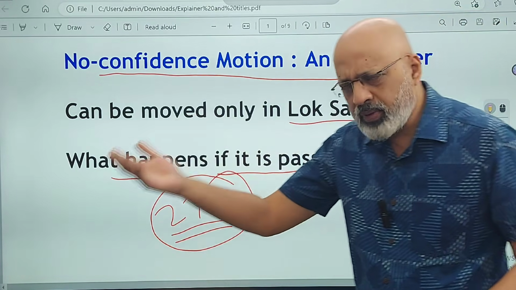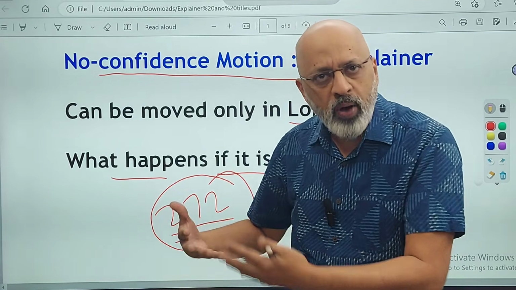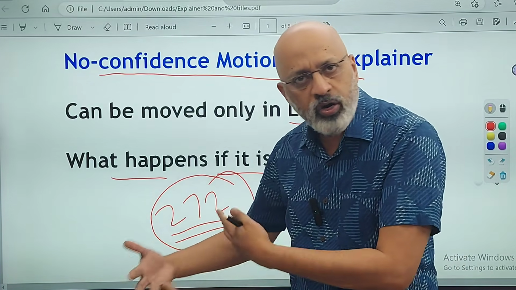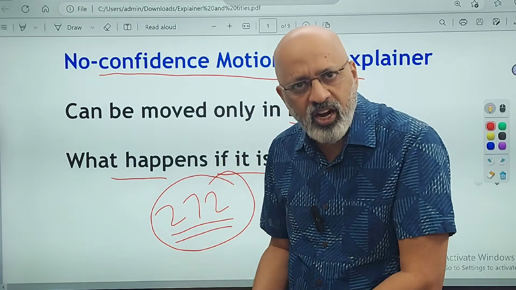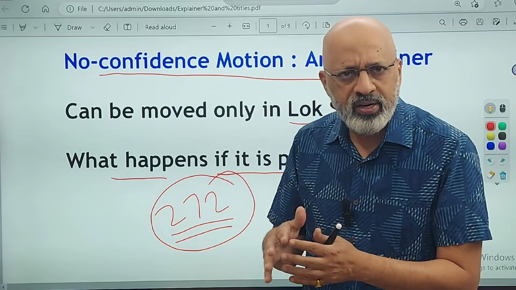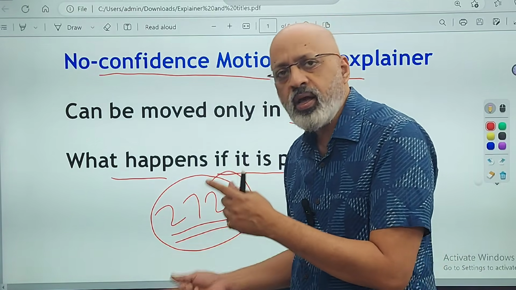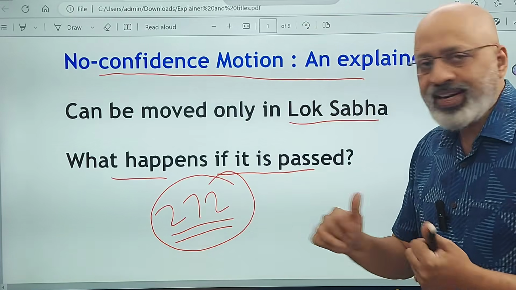For example, Karnataka mein, just to take a state level ka example, no party got a majority. Then the Congress and the JDS came together. They ruled for, I think, some 2 years or something. Then the government fell. They failed the no confidence motion. I don't know whether the motion went through, but H.D. Kumaraswamy resigned as chief minister. And then the BJP came to power, right? They formed the government. So that's what happens.